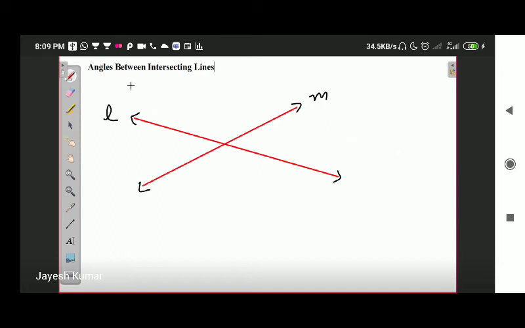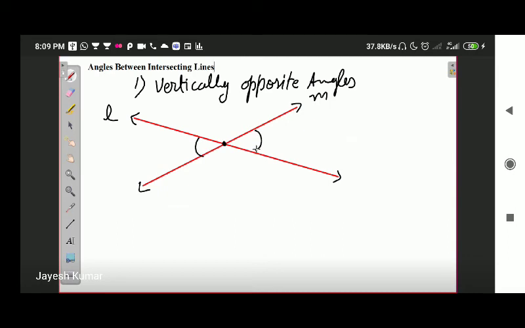First of all, we will discuss vertically opposite angles. So what are vertically opposite angles? Angles just opposite to each other on the intersecting lines.